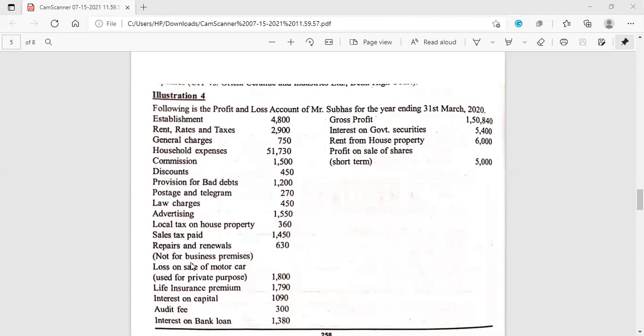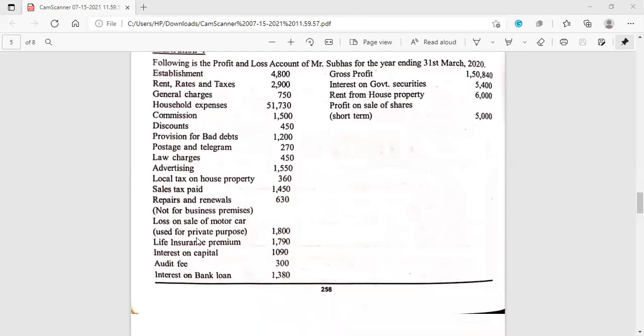Very soon we are going to discuss the additional information. Okay, for the time being, let us consider it as a non-business expenditure, and we have to add this to the net profit, and we are going to confirm it only after discussing the additional information. Loss on sale of motor car used for private purpose they have given, so it is not allowed.